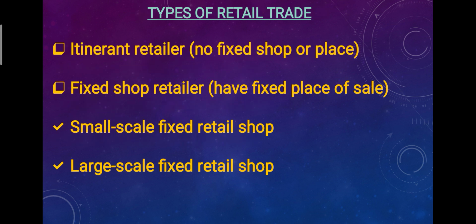Then, bache, types of retail trade. Retail trade is of two types: itinerant retailers and fixed shop retailers. Itinerant retailers are those retailers who do not have a fixed shop or place, like hawkers and street vendors. They move from one place to another. They sell goods today in this market, tomorrow they will be at some other market, like cobblers, or the vegetable and fruit vendors who move here and there in the streets, right?